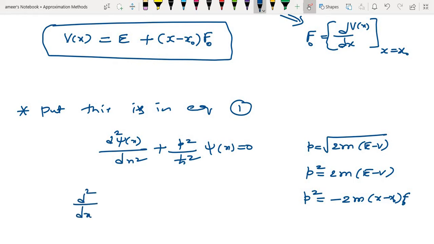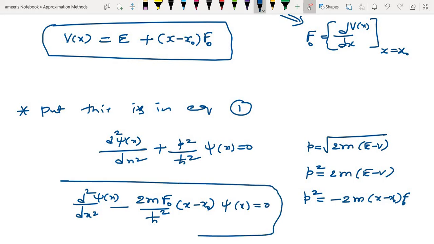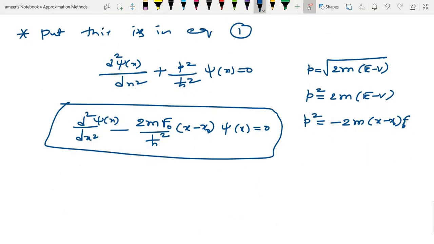So we get d square psi by dx square, minus 2m F naught divided by h bar square, into x minus x naught, into psi of x is equal to 0. So this is the modified Schrodinger wave equation. Can we solve this? Yes, this can be solved exactly.